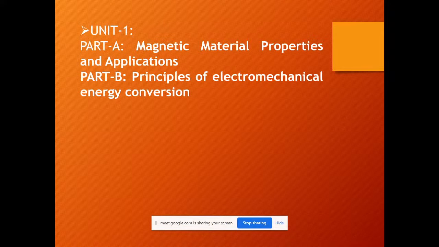These two terms are designed based on the property of the current. If the current is constant, then it is named DC. If the current is fluctuating, then it is named alternating. So it is the basic quality of the current where the property has changed.